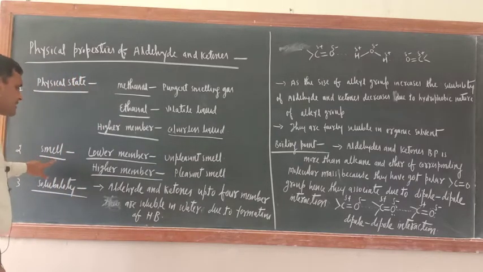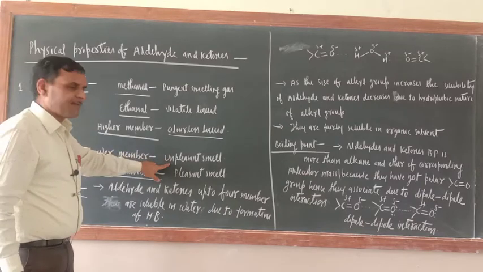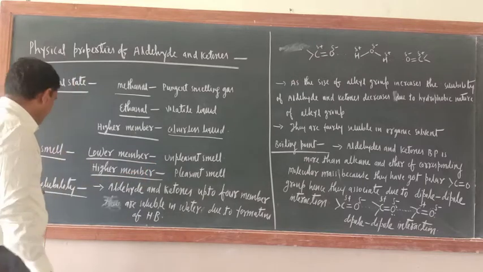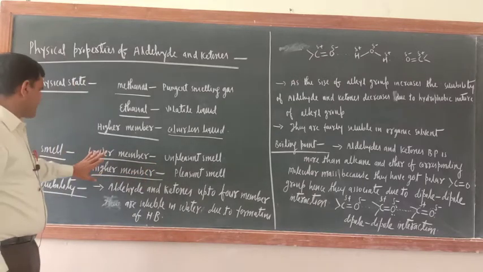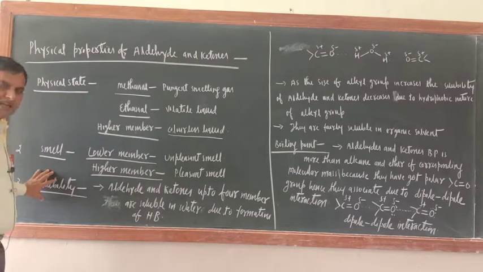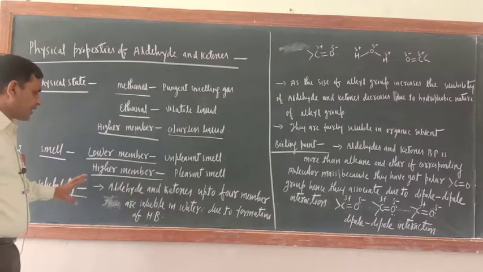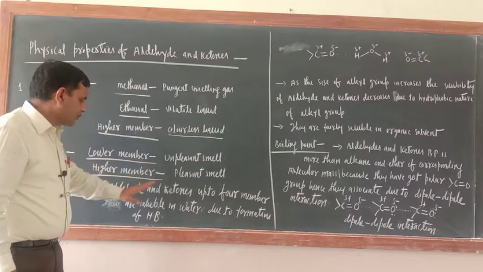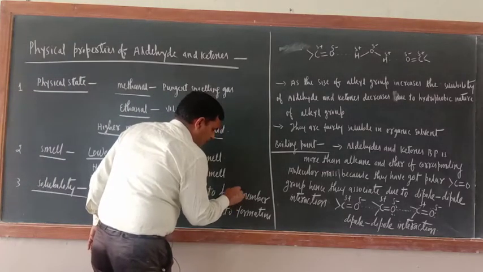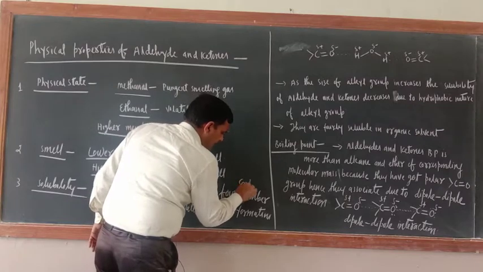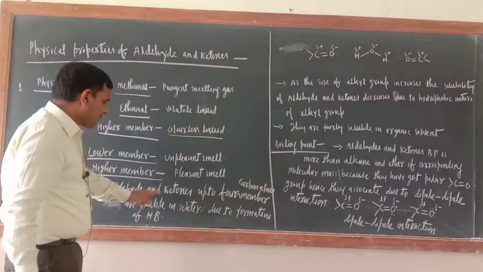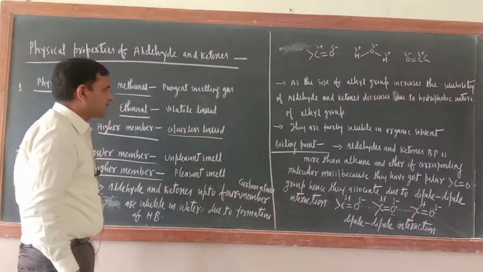Next one is smell. Lower members have an unpleasant smell, and higher members have a pleasant smell. There is not much discussion about smell and physical state. Now your major discussion starts from solubility. Aldehydes and ketones up to 4 carbon atoms are soluble in water due to the formation of hydrogen bonds.